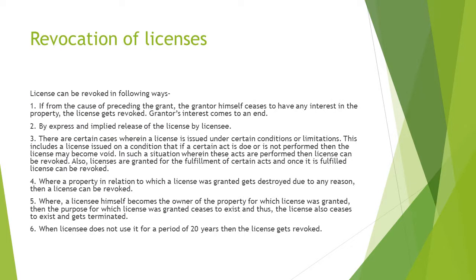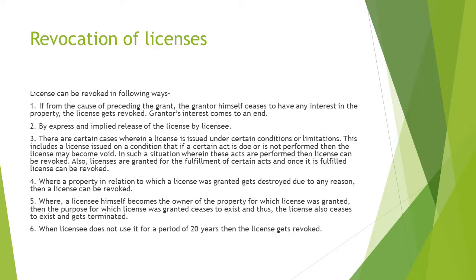Revocation of license. License can be revoked in the following cases. First, if after receiving the grant, the grantor himself ceases to have any interest in the property, the license gets revoked. Grantor's interest comes to an end. So if the grantor's right is extinguished, automatically the person who is getting the license to do it, the licensee, will also not have the right over it. Second, by express or implied release of the license by the licensee. If the licensee releases his license by express or implied way, then it is revoked.